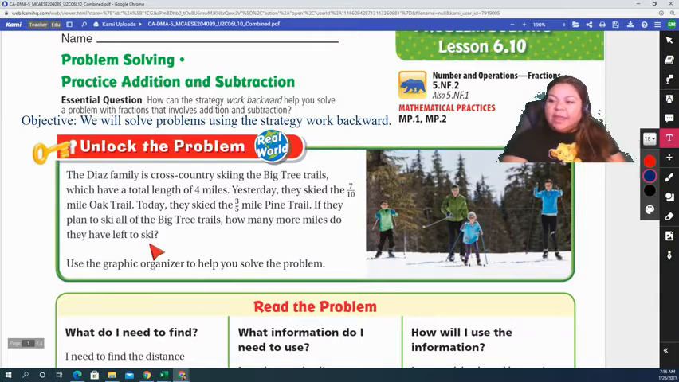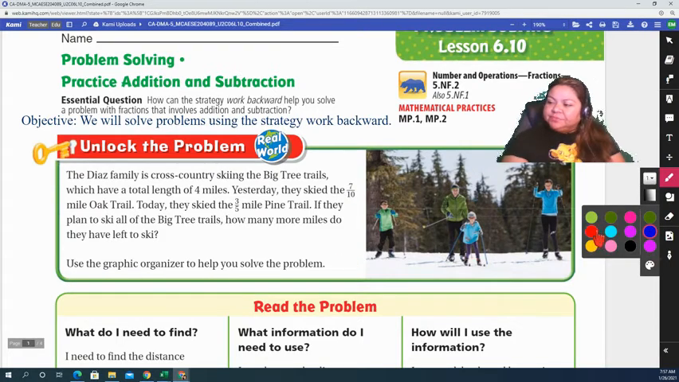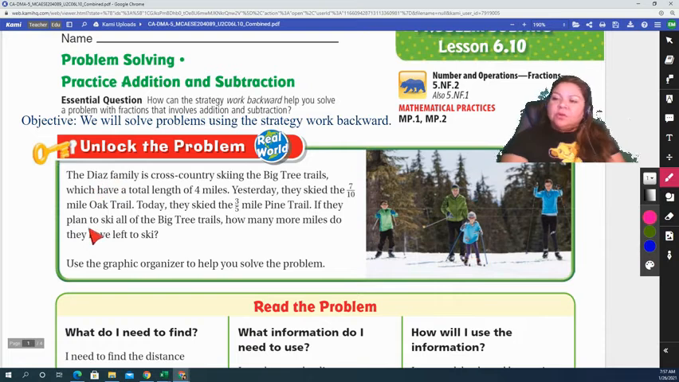So we're going to read it again, and we're going to be circling or underlining important information. The Diaz family is cross-country skiing the big 3 trails, which have a total length. So the total length of the big 3 trails is 4 miles. If you wanted to ski all of them, all of it is 4 miles.